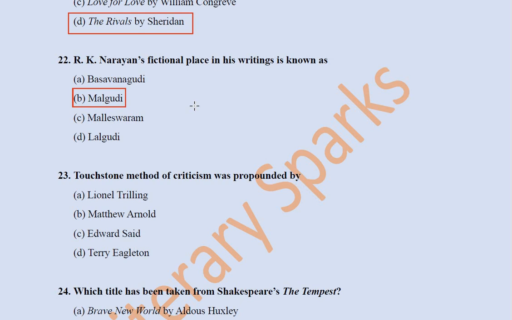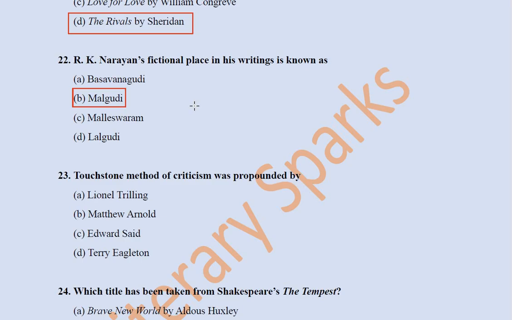This is a fictional town which is representative of India in the larger scenario and of South Indian culture in particular. I have made two separate videos on The Guide, explaining the plot, all the incidents, and important characters. From the exam point of view, if you have not watched that, you can go to the YouTube channel.